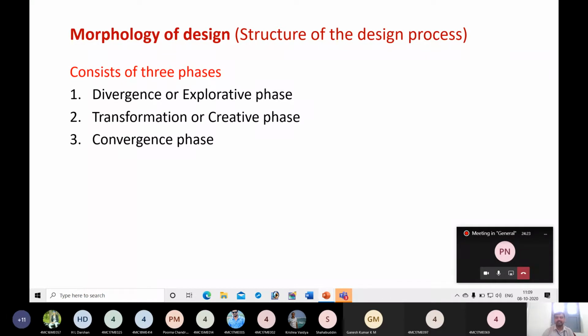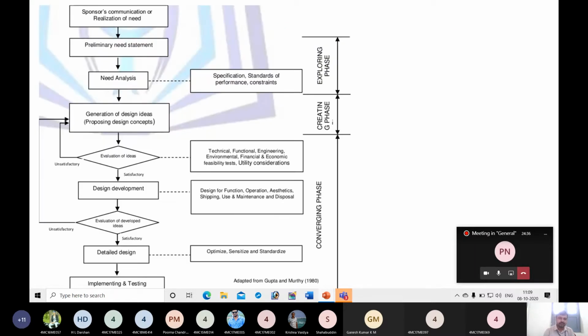It is not necessary that a design activity will always be carried out in this manner, but in most of the cases these steps will be followed. So this is the design morphology of the design.